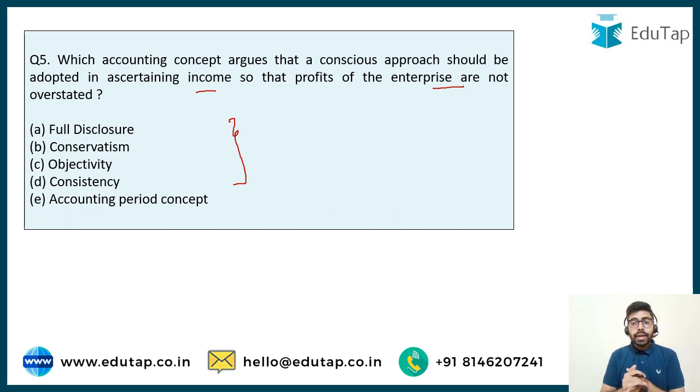We do not want that our profits should be overstated, because if our profits are overstated, some users may make wrong decisions. So we want that profits should never be overstated. Profits may be understated, this is okay, but you should never overstate the profits. You should never try to show a business so rosy, so good, when it may not be so rosy, may not be so good. This is something which we do not want. And for this purpose, we have a basic accounting concept, and this concept is what you have to identify in this particular question.